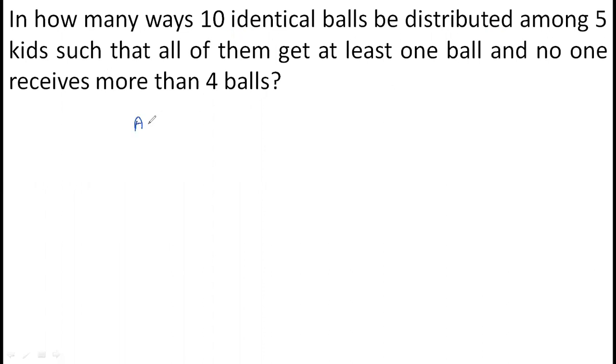So basically A plus B plus C plus D plus E. These are 5 friends. So all of them have some balls and the total number of balls is 10, right? The first basic condition is that each one should have at least one ball. So in PNC, wherever there are conditions, we fulfill them first, right? So here the condition is each one should have one ball. So let's distribute one here, one here, one here, one here, and one here. So the number of balls left is 5 balls, right?